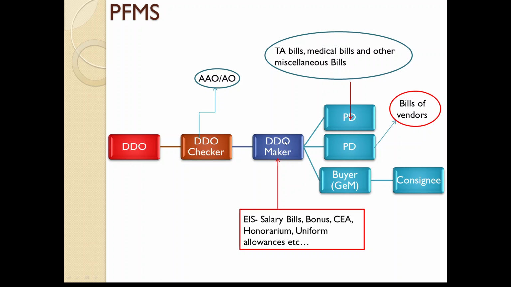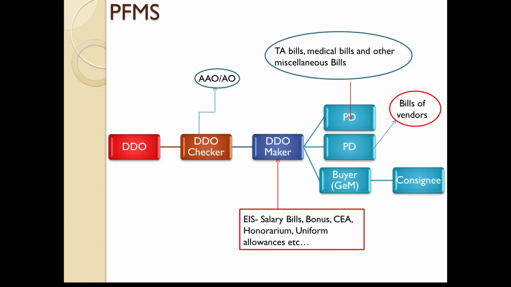DDO maker has to go to Employee Information System. Of course, I am going to show it. There is one tab called GPF. Under the GPF tab, we can find all the GPF advance or withdrawal applications. Then he has to process that one. Then it will go to DDO checker for verification, and finally at DDO level the payment is going to be made.